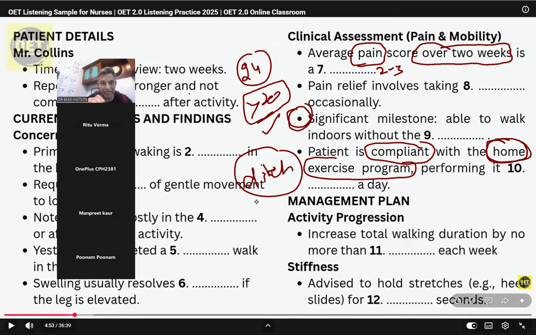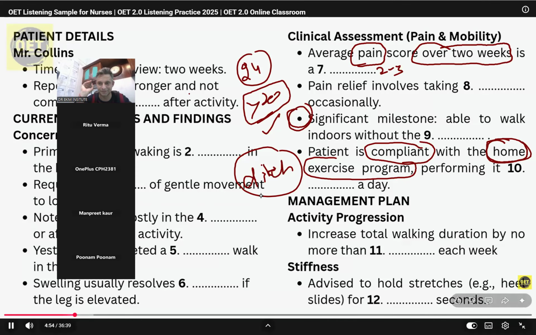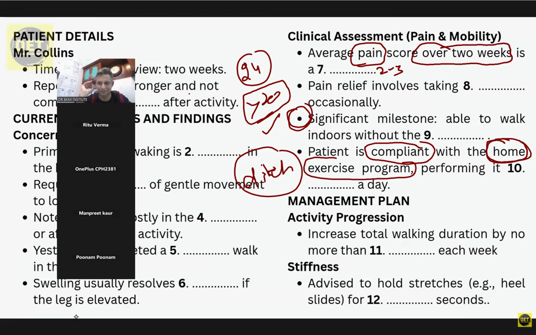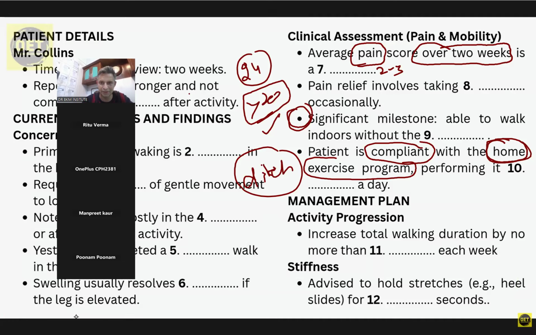So without the crutch, and the best part is that they help you, even the lady will say this word again. I still use it if I'm going outside or if I feel a bit unsteady. I can manage stairs much better now, one step at a time, leading with my good leg going up and my operated leg going down, just like you showed me. I can also stand for longer periods while doing light chores like washing dishes. That's wonderful progress. Being able to ditch the crutch indoors is a significant milestone. It shows your balance is improving. That is where she repeated.